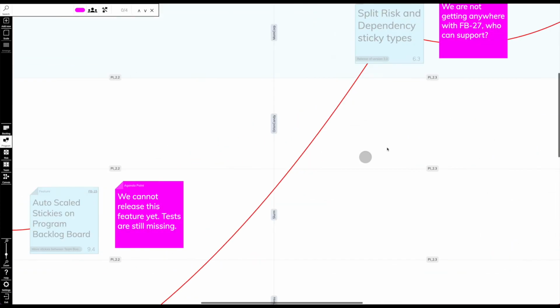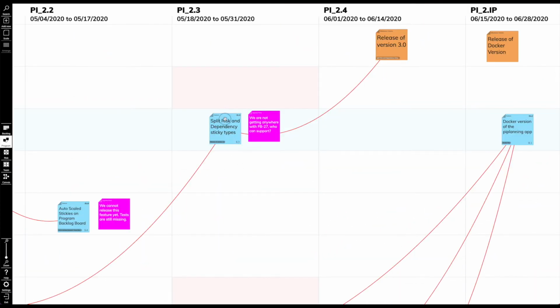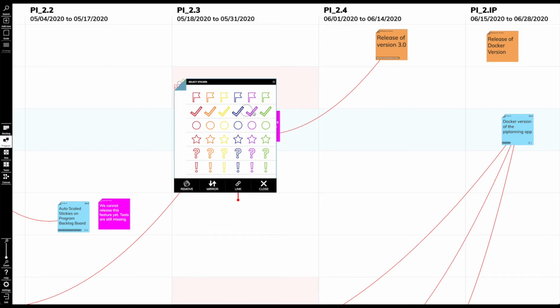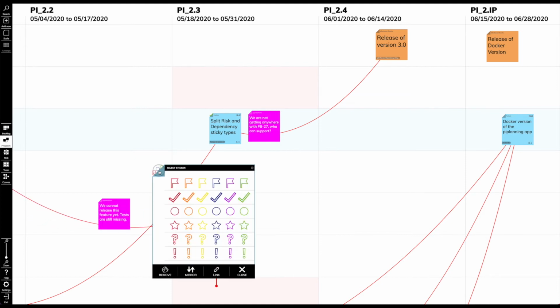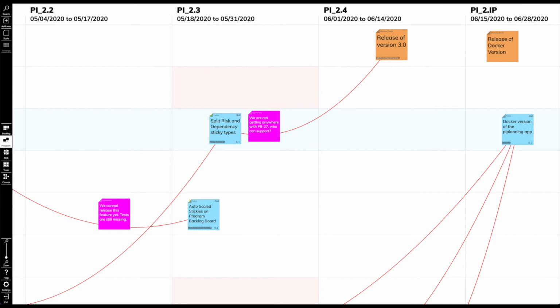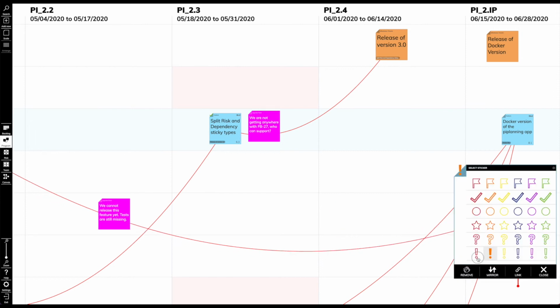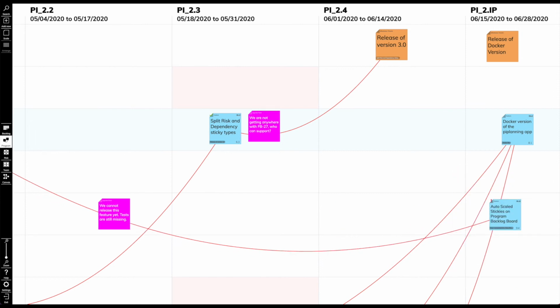Now it's also a good time to utilize the stickers on the program board. If a feature is done, you give it a green check mark. If it must be pushed into the next iteration, a yellow exclamation mark. If it is pushed into the next iteration a second time, an orange exclamation mark, and for 3 and more, a red one. This is how you manage effective Scrum of Scrums meetings with the PI Planning app.